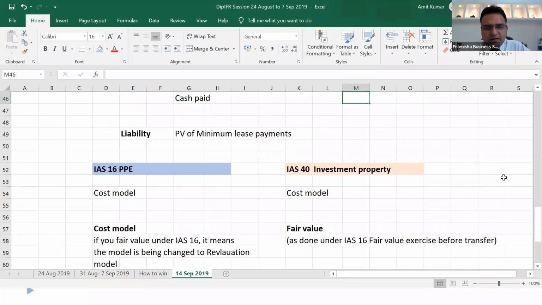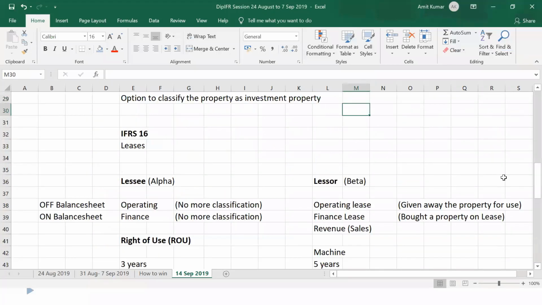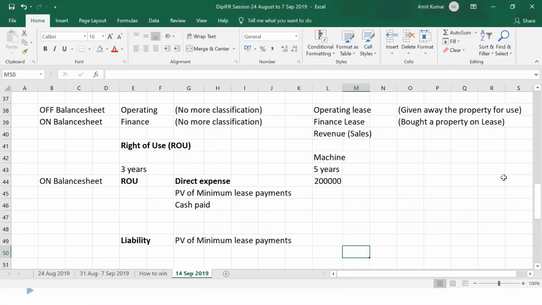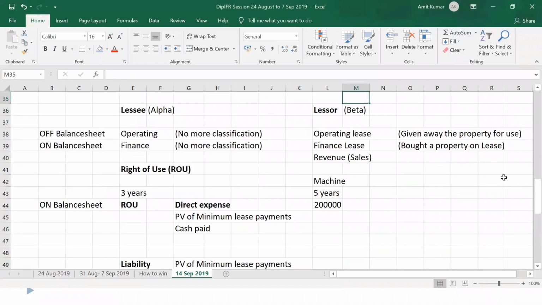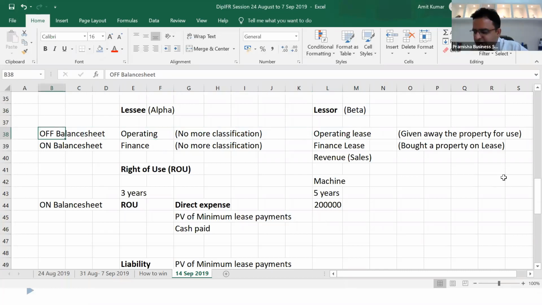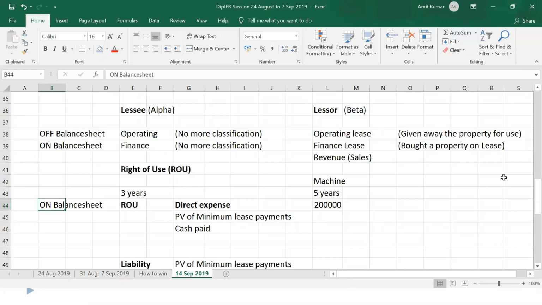Can you repeat it? I said there was an option you mentioned, in this row, the upside one, where the lessor has given his asset to another person under investment. That's what I meant. That was happening earlier. This has been removed by the introduction of IFRS 16 now. This loophole has been removed by IFRS 16.